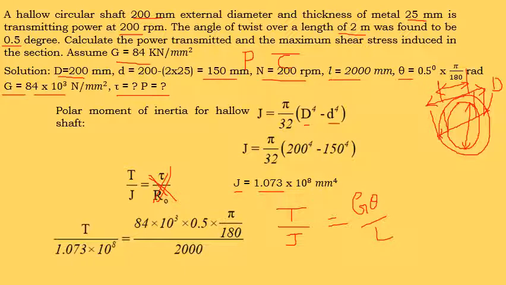Theta is 0.5 degree, therefore multiply by pi by 180, divided by length, which is 2000 millimeter. From this equation we can determine the torque value. If we solve this equation, we get T, capital T, is equal to 39.35 into 10 to the power of 6 Newton millimeter.